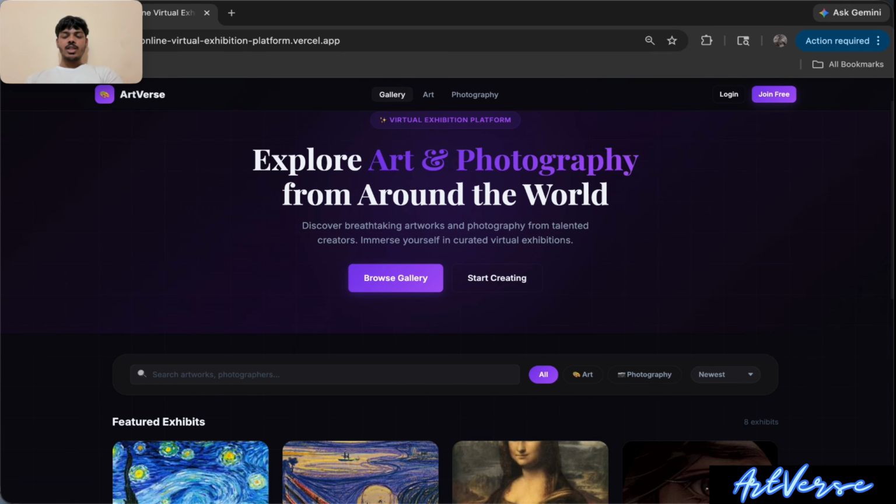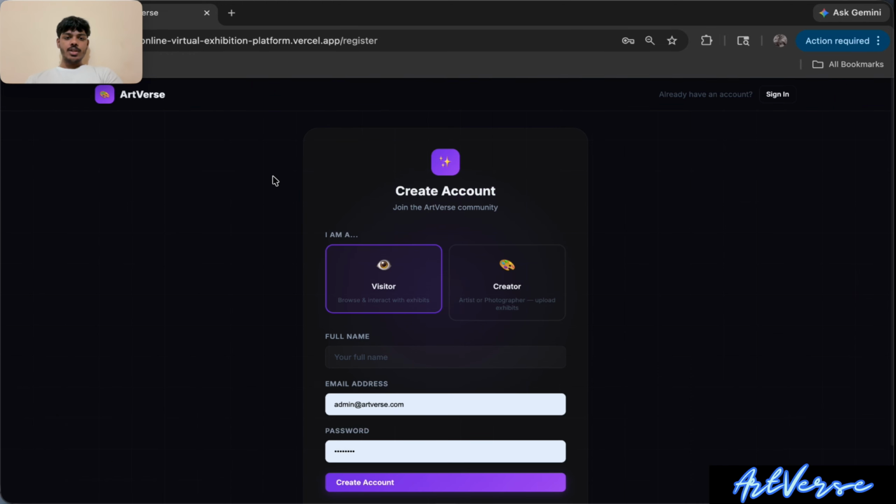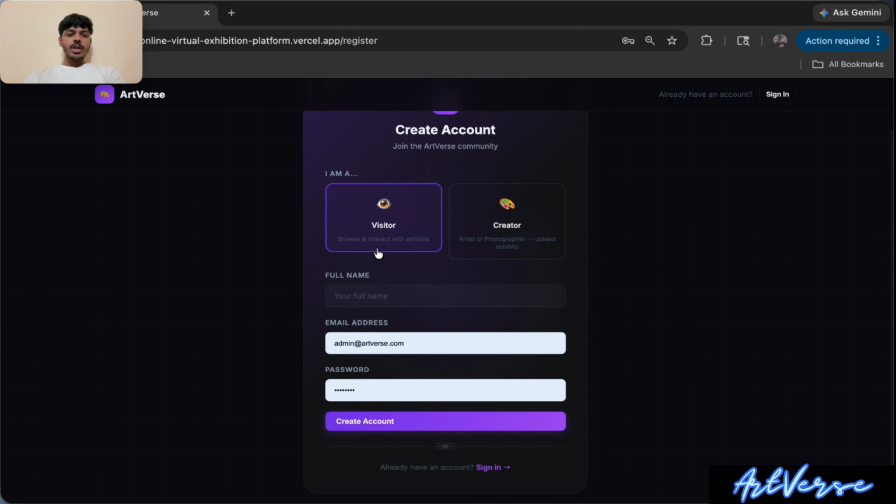Getting started is seamless. New users can choose their journey as a creator or as a visitor. If you are a new user, you can create your account as a visitor and visit the exhibitions which are held on our website. But if you want to exhibit your work, then you have to choose creator. Now I am choosing the creator version.